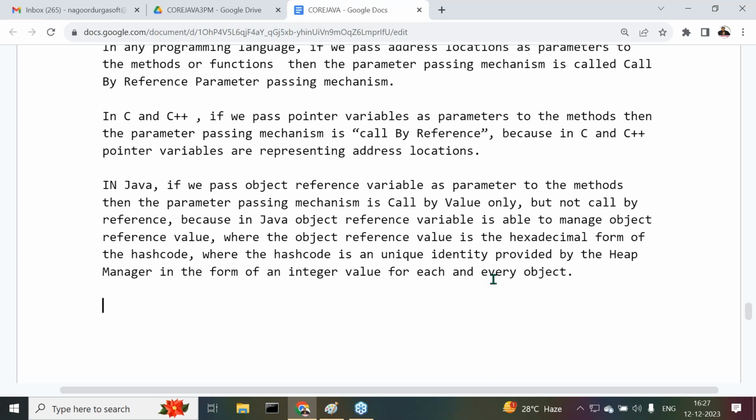So even though you pass a reference variable as a parameter to the methods, the parameter passing mechanism is called by value only, not called by reference.